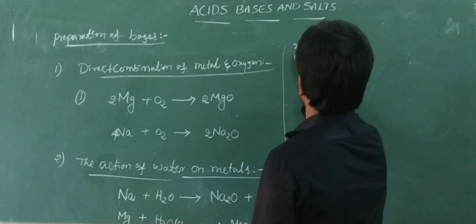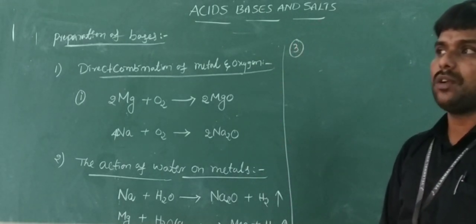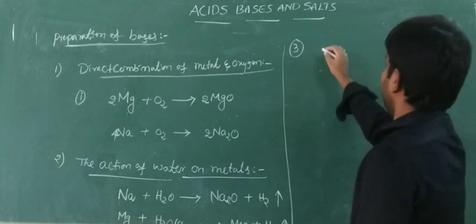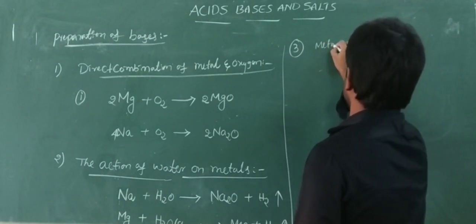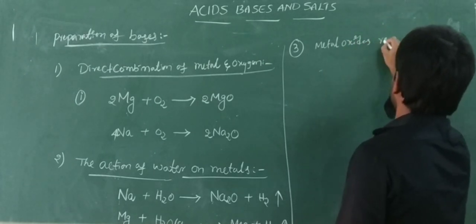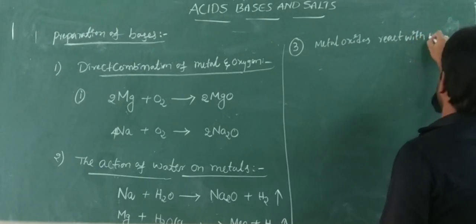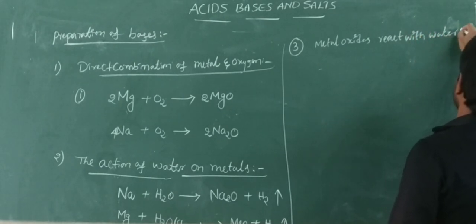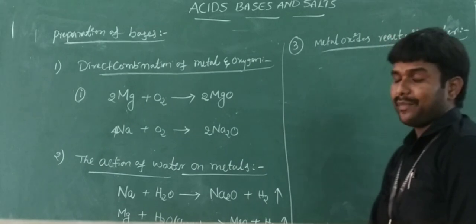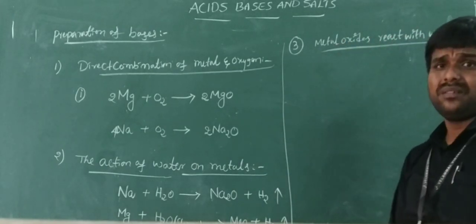Third one, metal oxides dissolve in water. Okay, metal oxides react with the water. See, action of water on metal oxides.